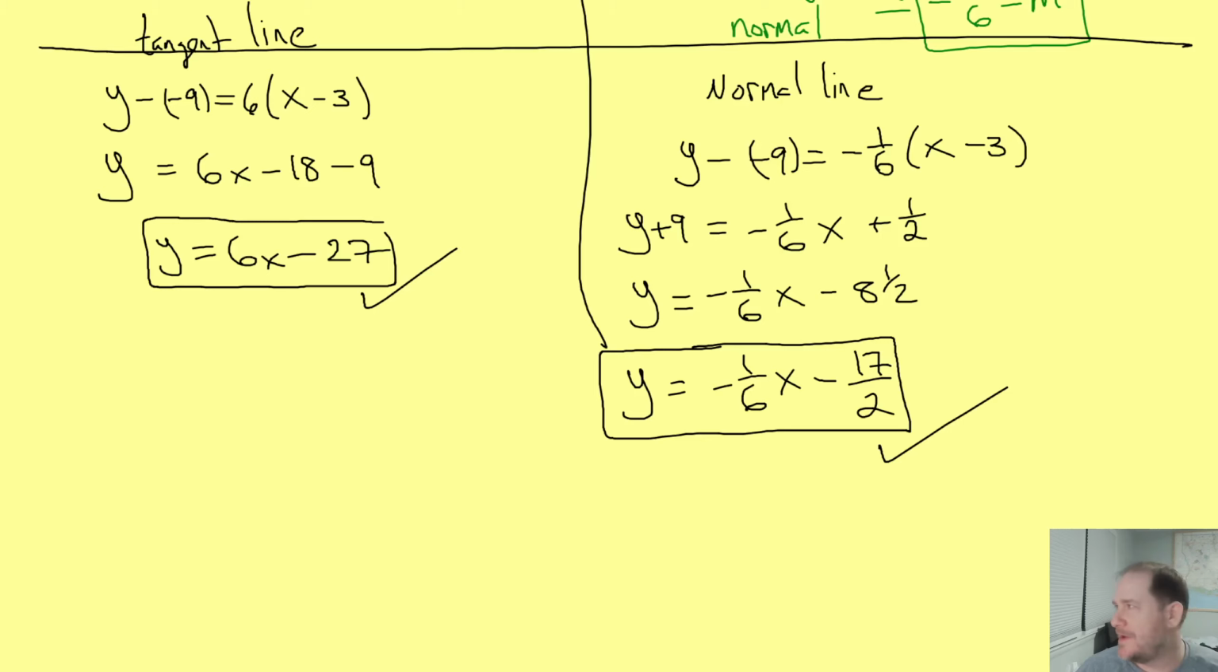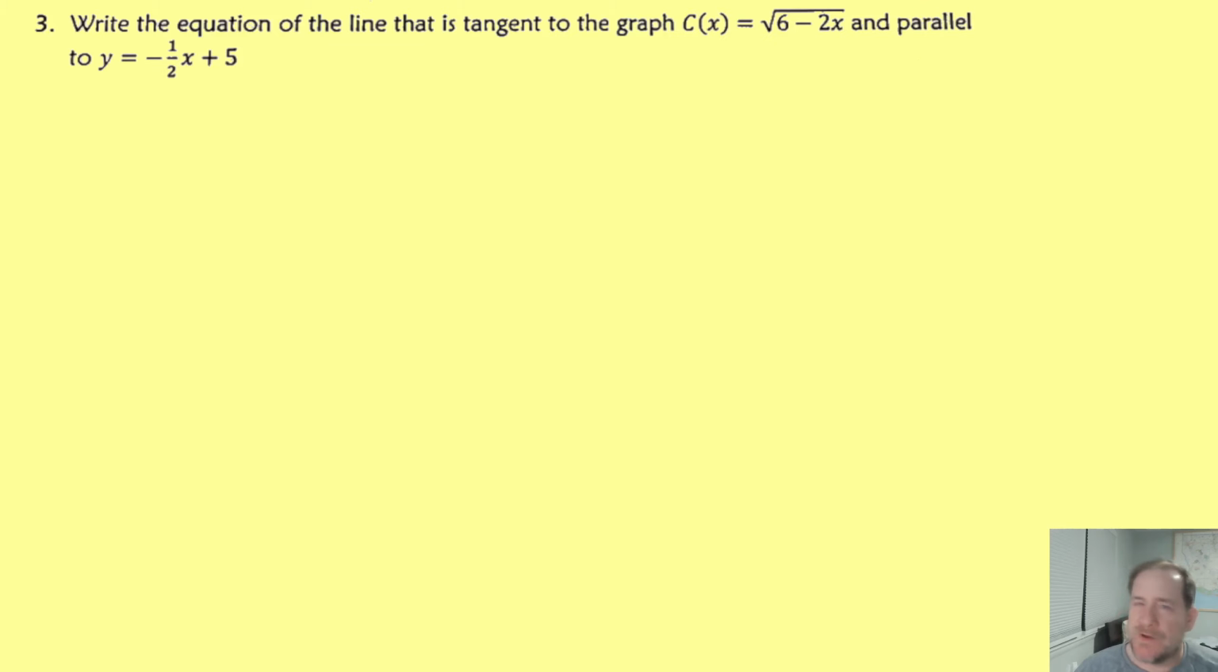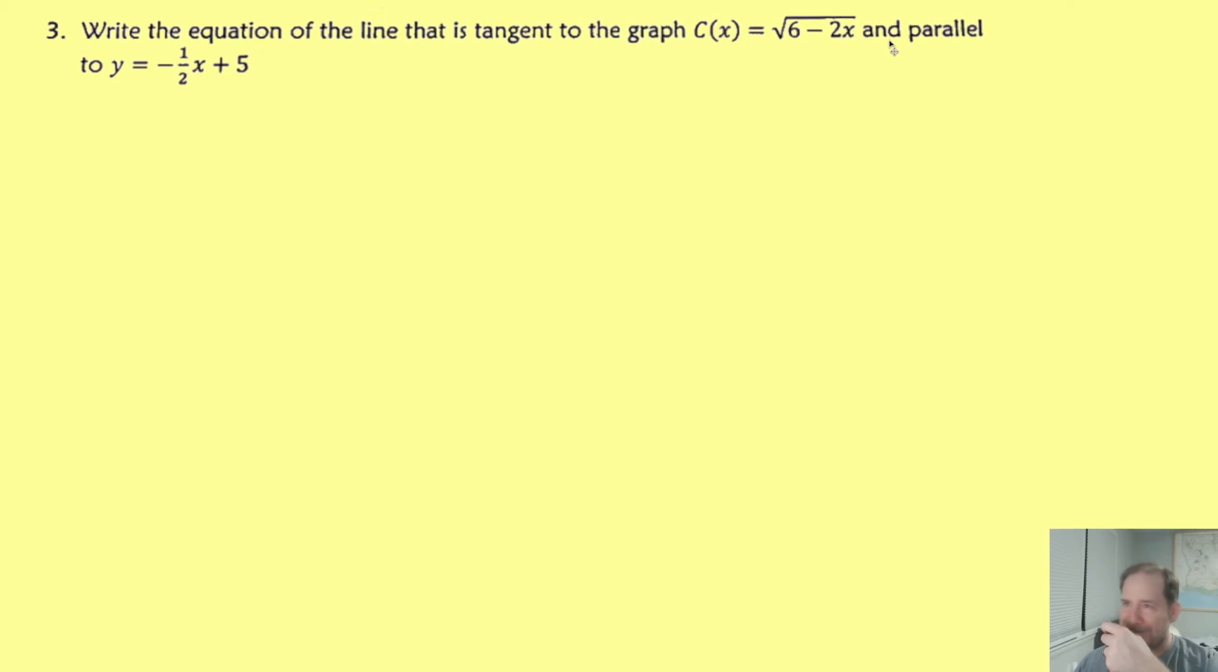All right, let's try 3. Number 3 says, write the equation of the line that's tangent to the graph of this radical function and parallel to this equation. So, okay, what does that look like? I'm still definitely liking these sketches. So I'm going to draw myself a sketch.